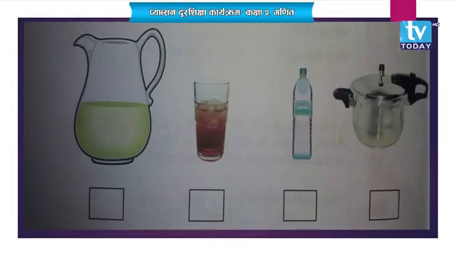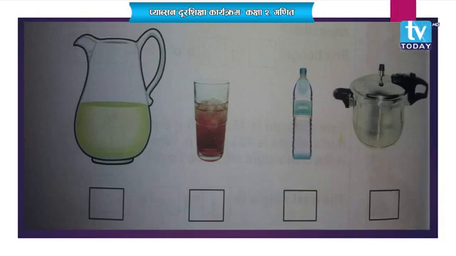Okay students, let's have a look at a picture. Can you write here M for more and L for less? Now you have to say and fill it in by yourself, okay? The first picture is a jug and a glass. In the jug, have you seen the level of the water, and in the glass? Or you can easily imagine it: will the glass be bigger or the jug be bigger?